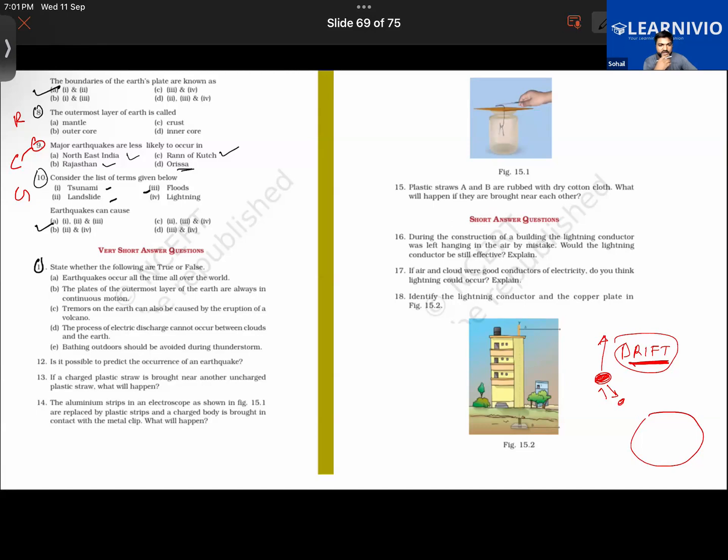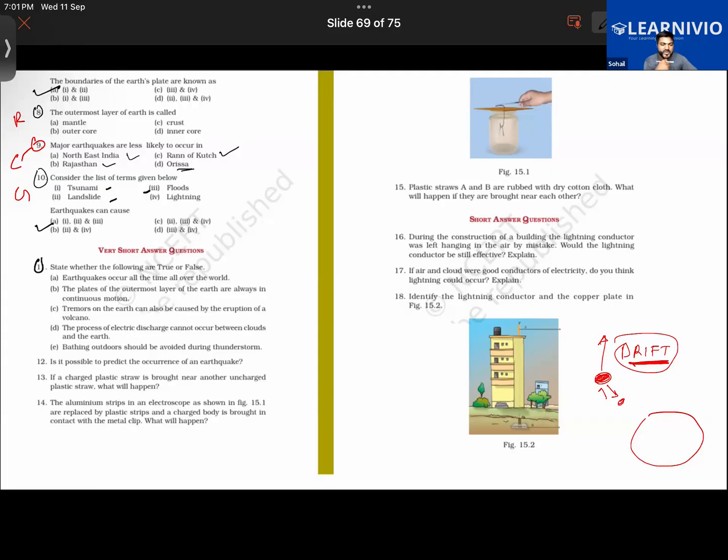The process of electric discharge cannot occur between cloud and the earth. Is that true or false? False. Correct. And bathing outdoors should be avoided during a thunderstorm. One should not take a bath outdoors. That is obviously true.